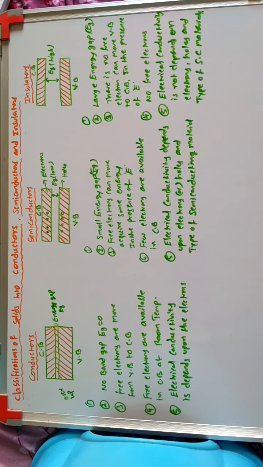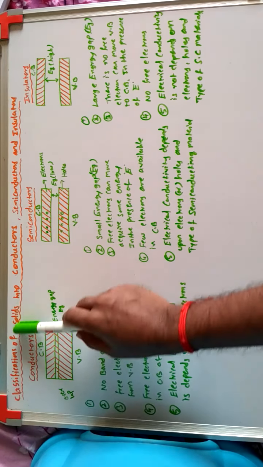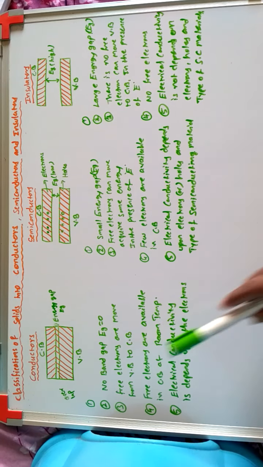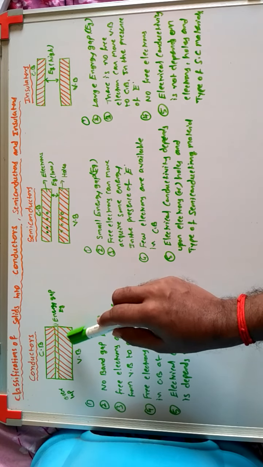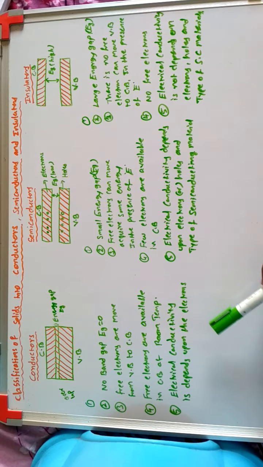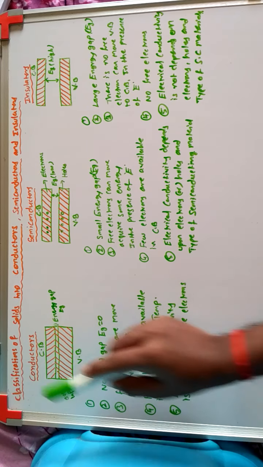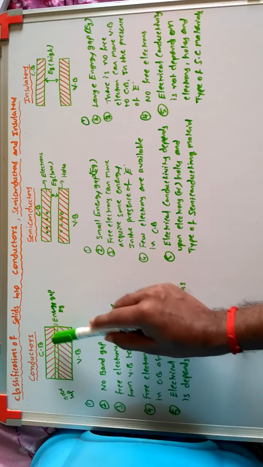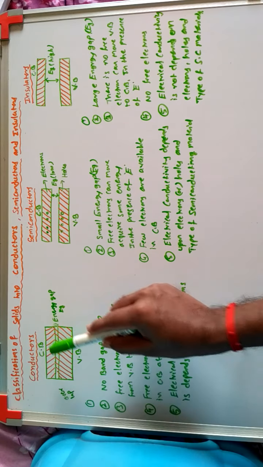Once again, I will explain here. Next topic is classification of solids into conductors, semiconductors and insulators. These are the diagrams for conductors, semiconductors and insulators. First, we will discuss the conductor diagram. This one is the valency band, this one is the conduction band. Both bands are overlapped.